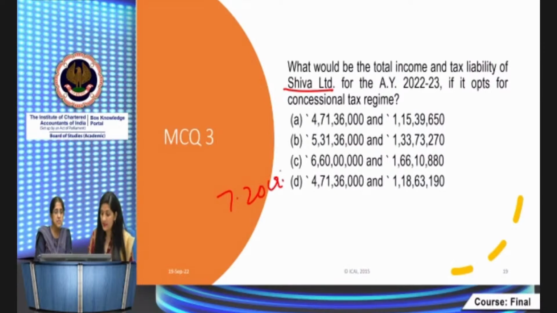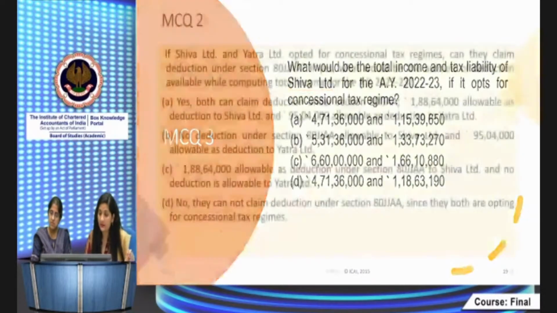Right. Out of this, whatever the 80JJ deduction is, it is already computed. It's 1.8864 crore, 80JJ deduction will be eligible. What other deduction will the company be eligible for? What facts are given in the case scenario?